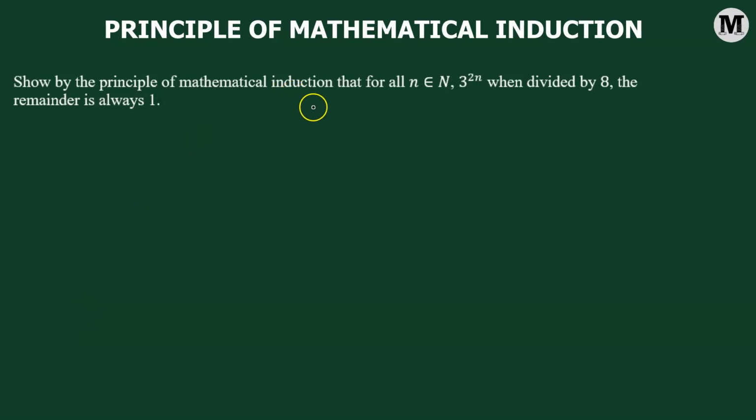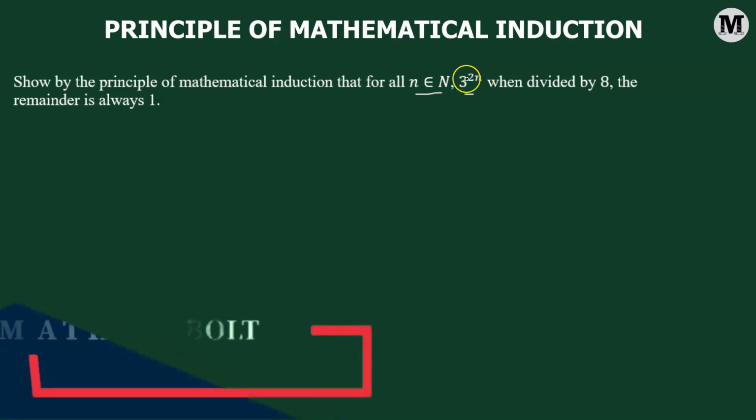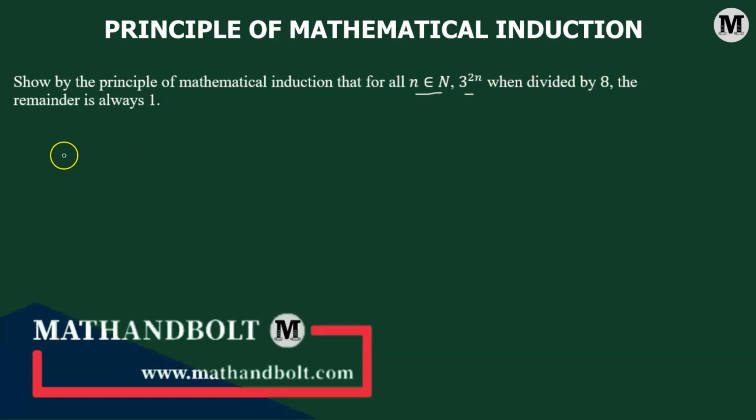Show by the principle of mathematical induction that for all n belonging to the set of natural numbers, the expression 3 raised to the power of 2n, when we divide it by 8, the remainder is always 1. So here, we do not have to show just that 3 raised to the power of 2n when divided by 8 leaves a remainder of 1. Rather, we have to show that any n, which is a natural number, any n value that we take, this is always going to be a true statement.